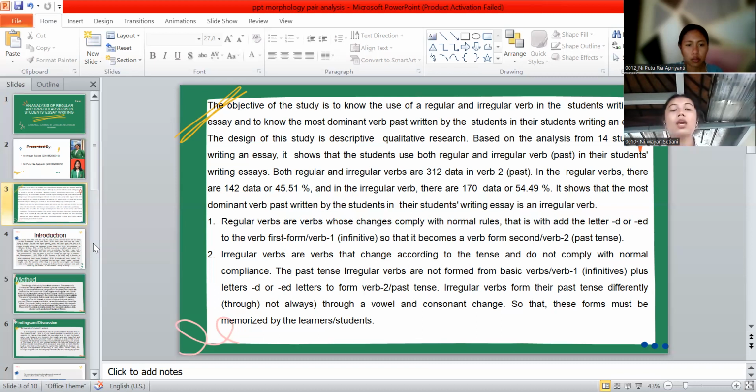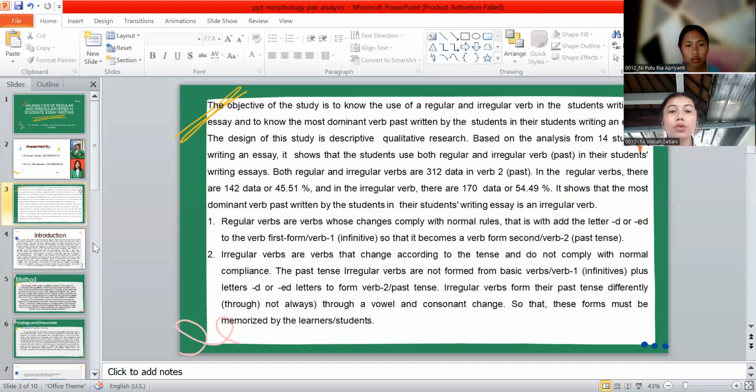First, regular verbs are verbs whose changes comply with the normal rules, which add the letter D or ED to the verb first form or verb 1 infinitive so that it becomes verb form second or verb 2 or past tense. Number 2, irregular verbs are verbs that change according to the tense and do not comply with the normal rules.